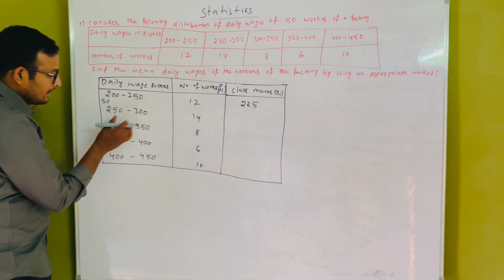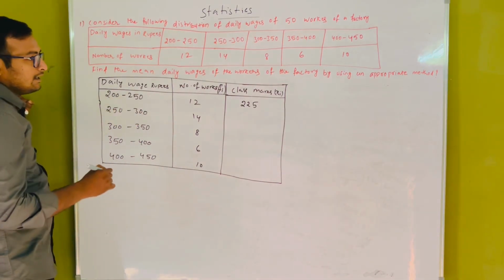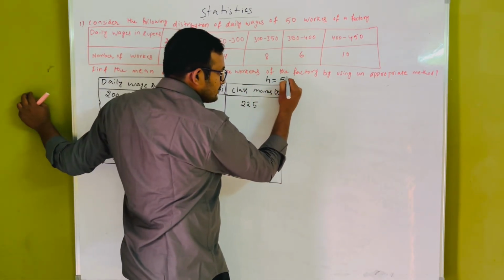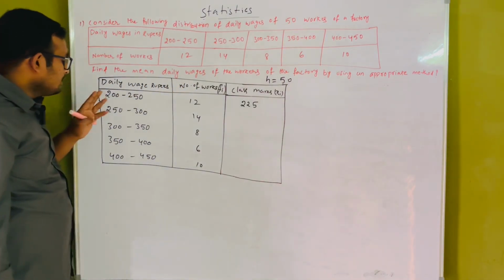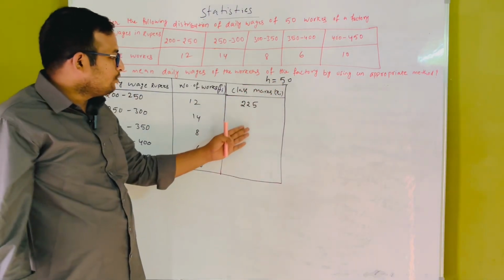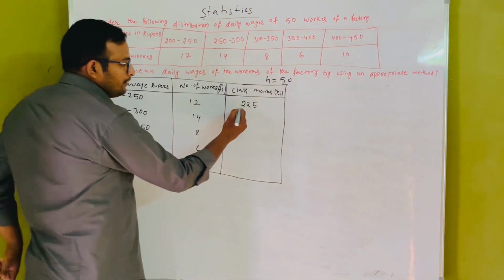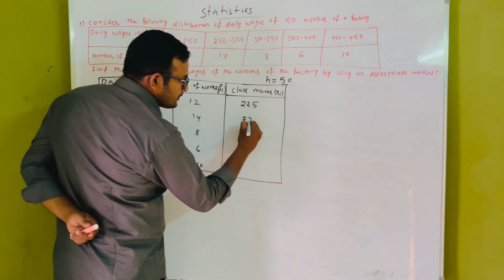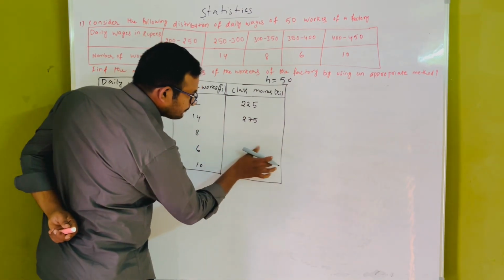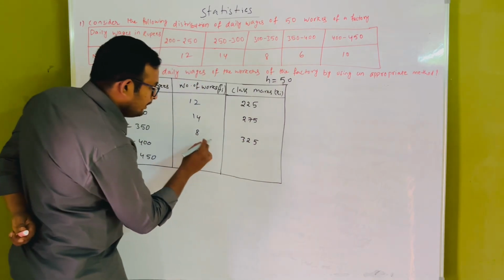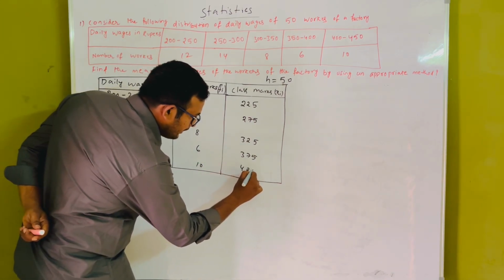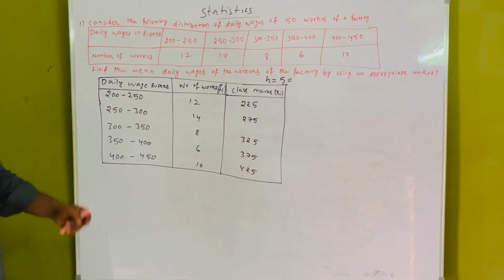This is called the class size, which we consider as H. H is 50. We don't need to calculate every number directly; we just add 50 to each class mark. 225 plus 50 is 275, 275 plus 50 is 325, then 375, then 425. These are the class marks.